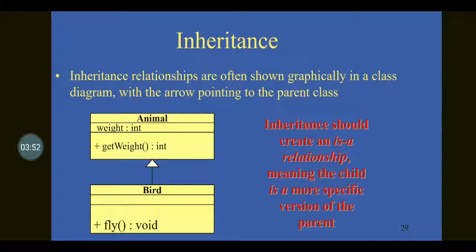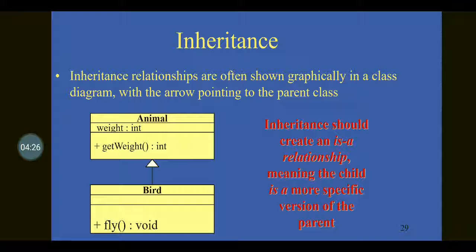Between college and department, it is not advisable to have inheritance, because if you use college as a parent class and department as a child class, then the relationship is that college has a particular department. We can't say college is a department. So it is not possible, and not advisable, to have inheritance between college and department.